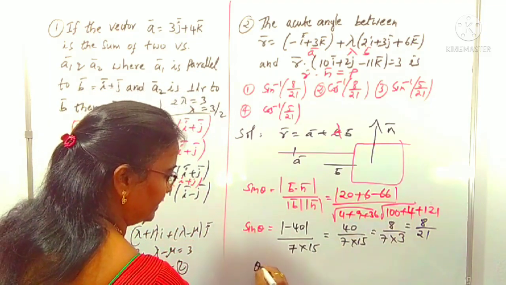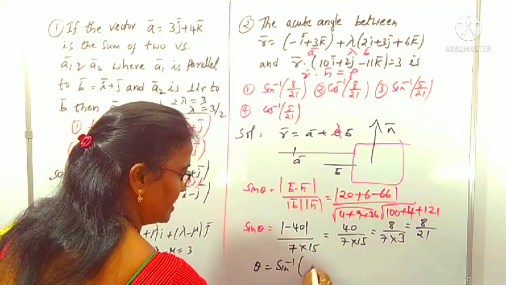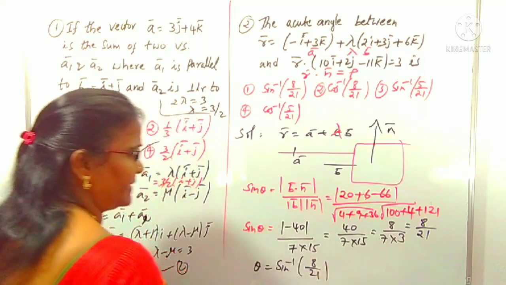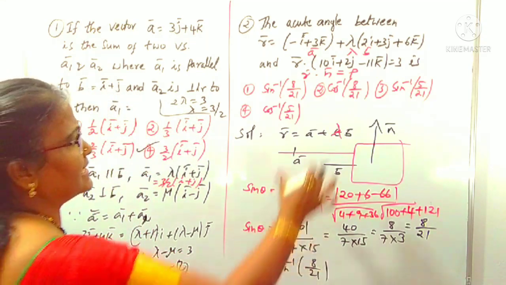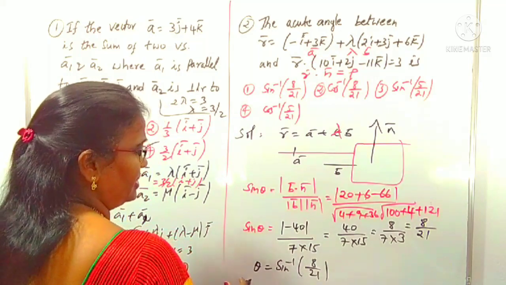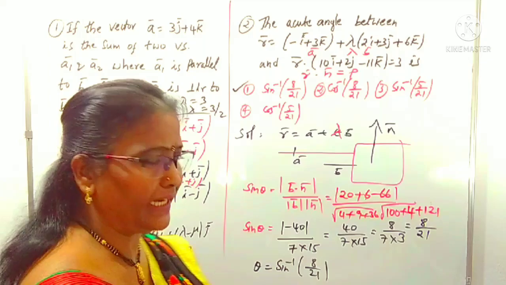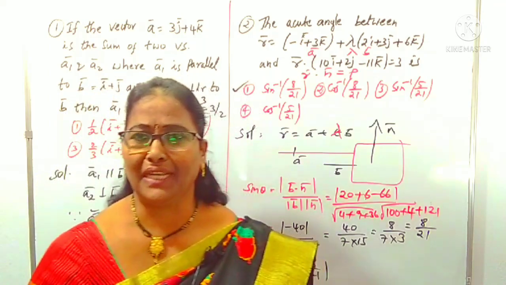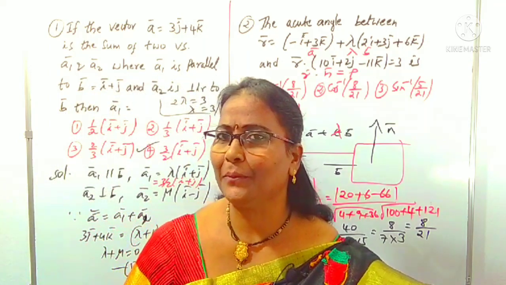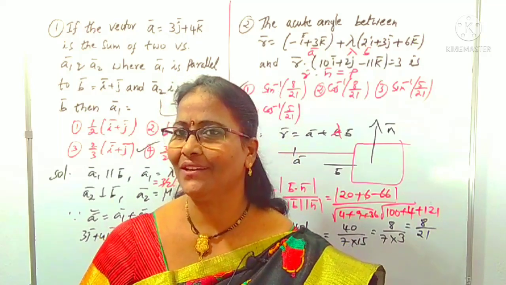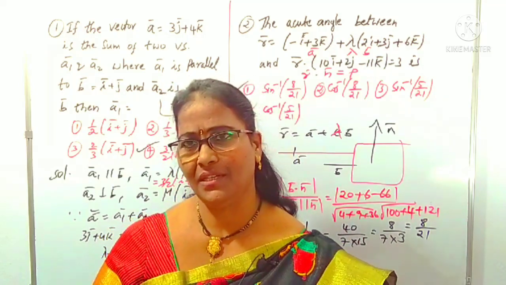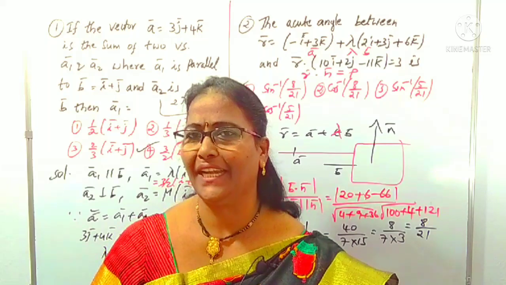We want the theta. Theta is here sine inverse 8 by 21. This is the required angle between this line and the plane. What is the option? It is clearly the first option. You can think theta is the angle between the line and plane. To find the angle between the line and plane, you can use a sine angle. Between two planes, you can use a cos angle, either 3-dimensional or vectors. You know, vector is one of the 3-dimensional.